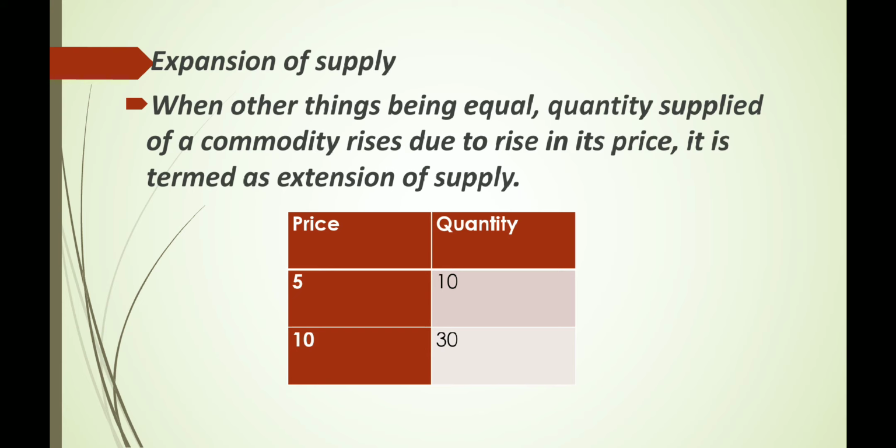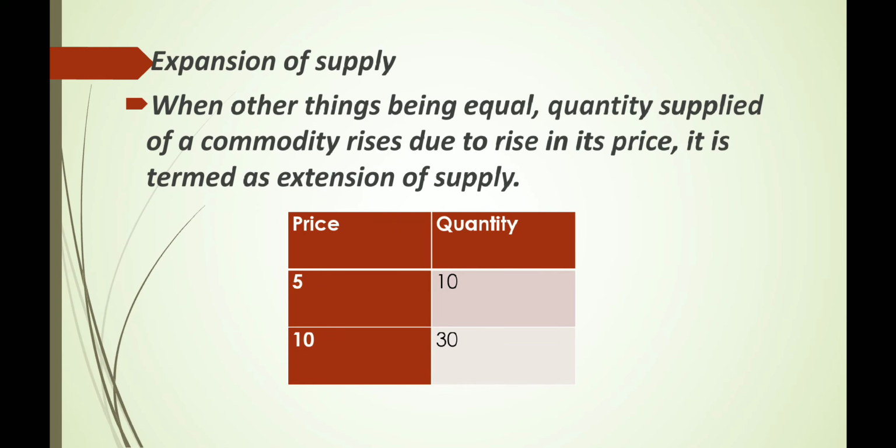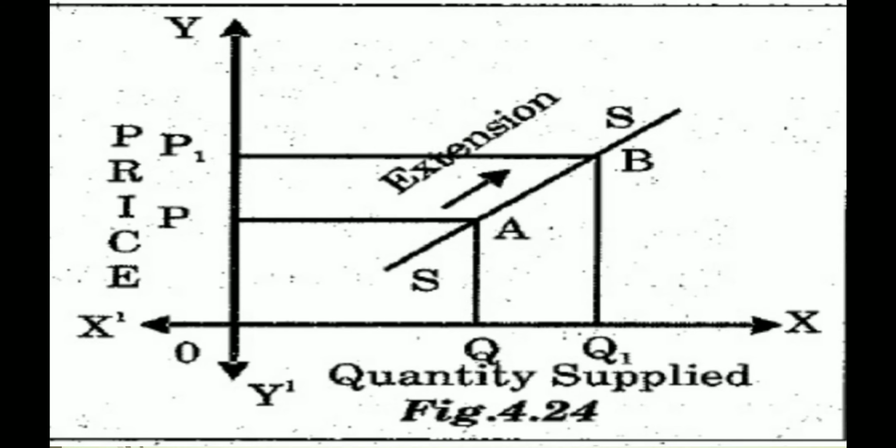Extension of supply. When other things being equal, quantity supplied of a commodity rises due to rise in its price, it is termed as extension of supply. Here, price of the commodity increases from 5 to 10. Quantity supplied also increases from 10 to 30. This is the supply curve that shows extension of supply. The upward movement of the supply curve from point A to B shows the extension or more supply at higher prices.